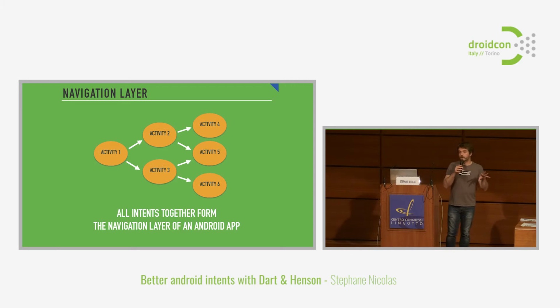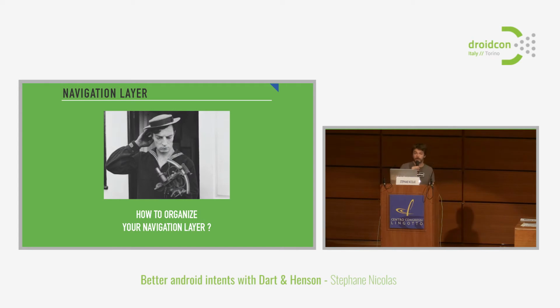If you look at what you're doing at a very large scale inside your applications, you will see that your activities are going to form, all together with the intents, a navigation layer inside your application. It means that it allows your users to navigate from one screen to another or even to launch background services. So the question is, how can we organize this navigation layer? How can we make it more robust, mainly, but also efficient?